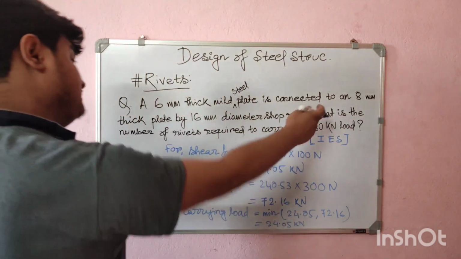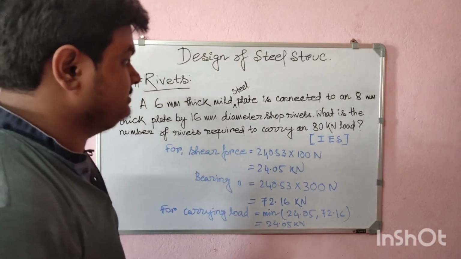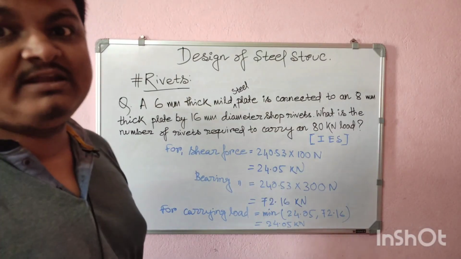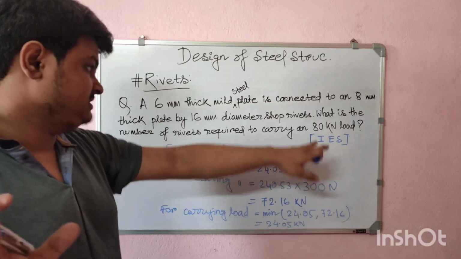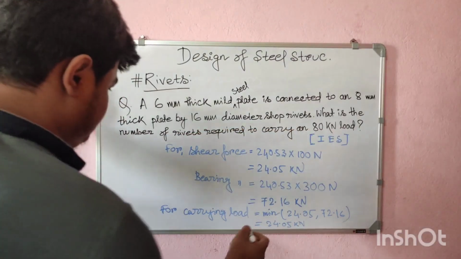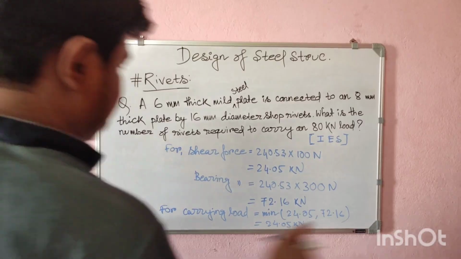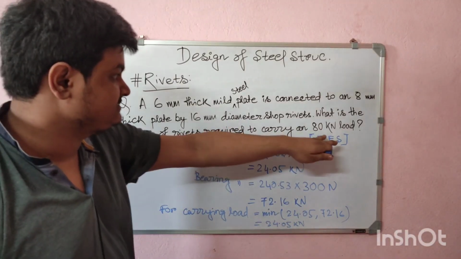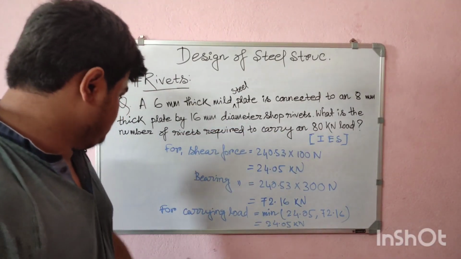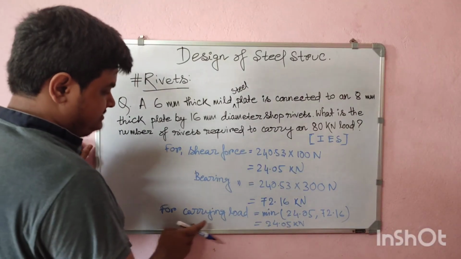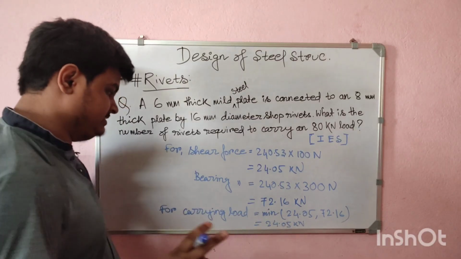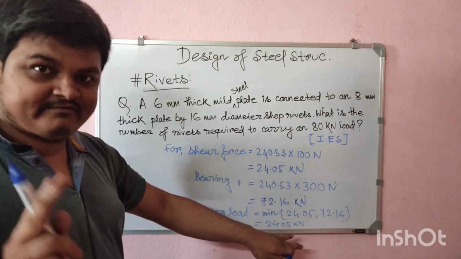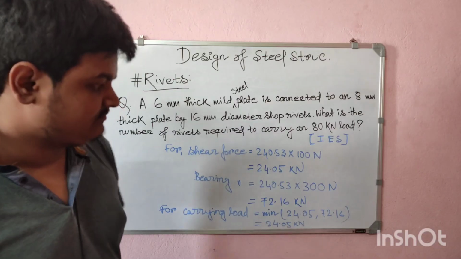So now we have to find out the number of rivets required to carry the 80 kilonewton load. How many rivets we have to give so they can carry this much amount of force. So just see, we have to find out how many rivets are required to carry this 80 kilonewton load. The maximum capacity of a load to be safe in both conditions for one rivet is 24.05 kilonewton.